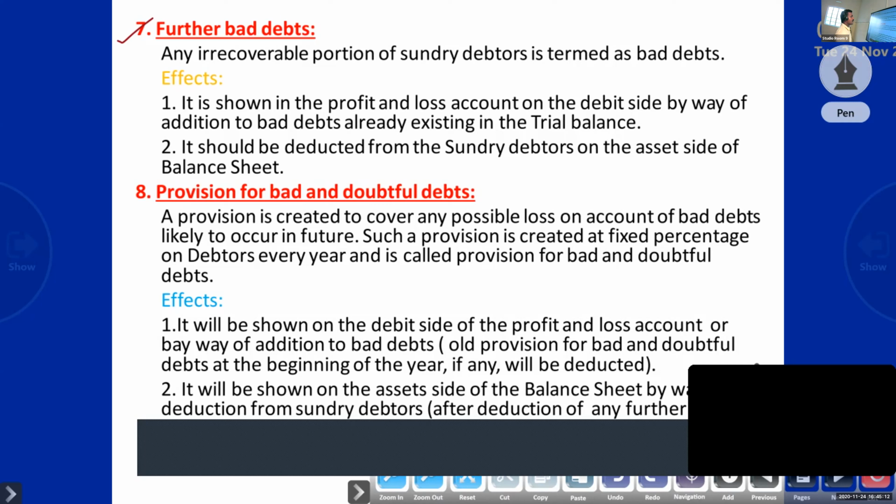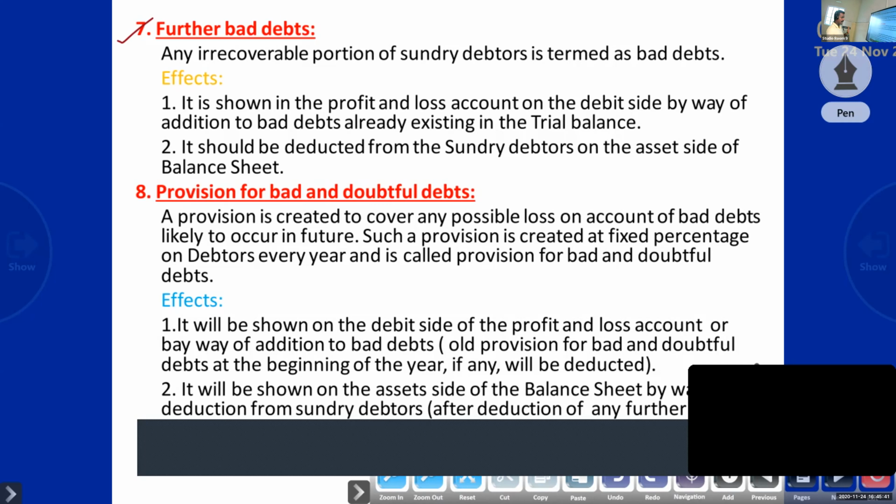If bad debt is given in the trial balance, it has already been adjusted against the debtors. But after the preparation of the trial balance, if we find any bad debt, that is further bad debt.